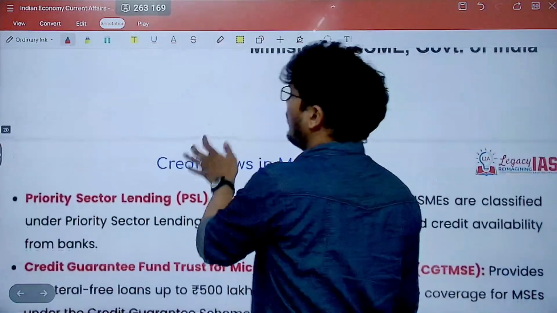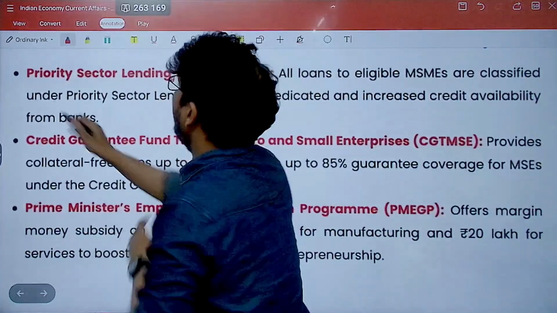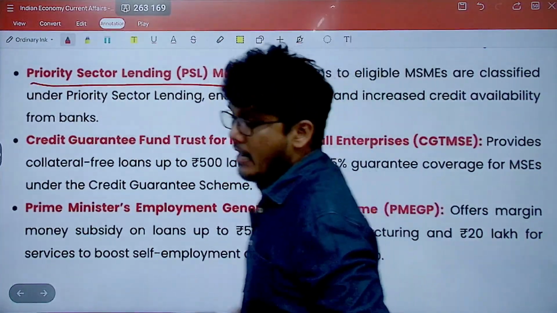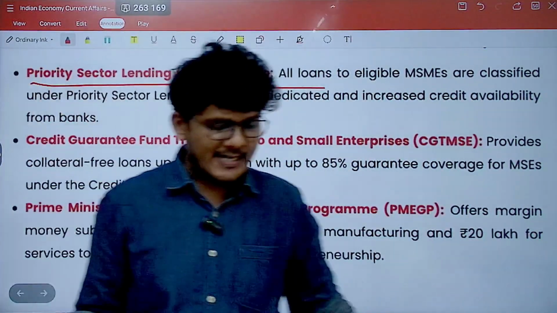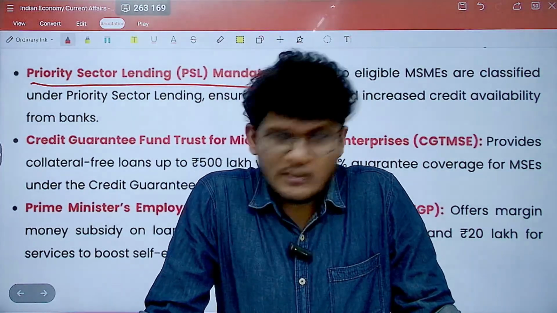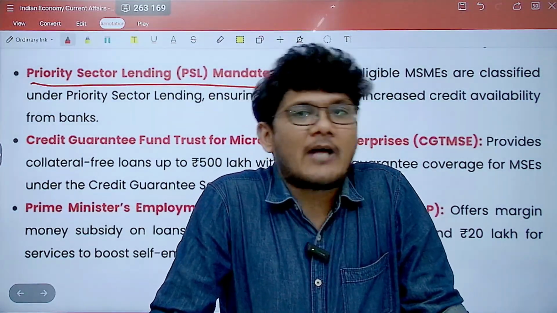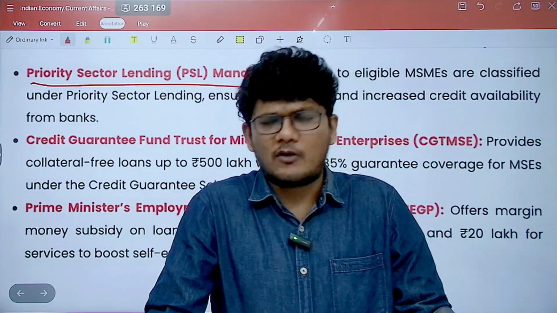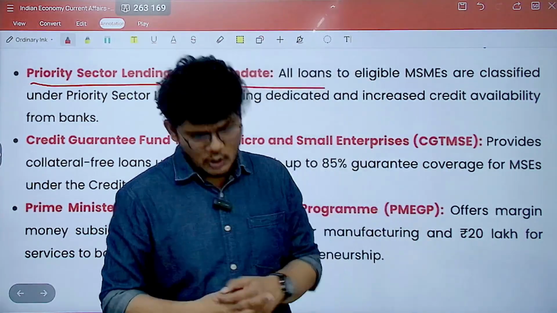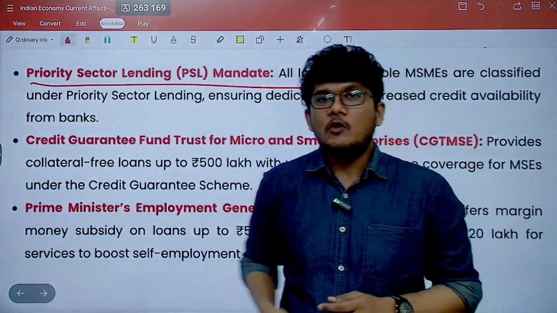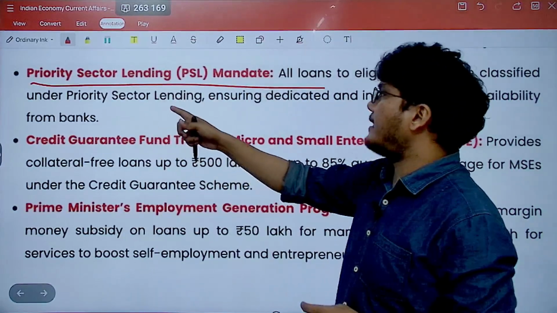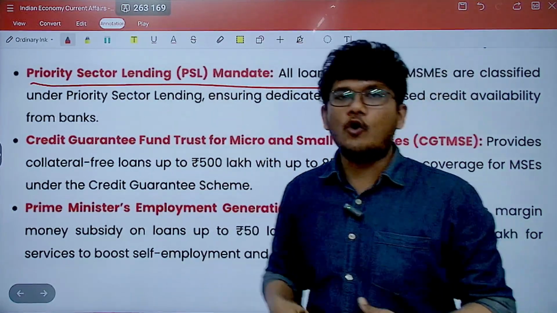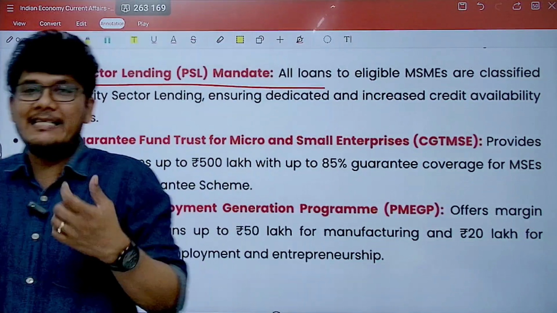So let us see what all the government is doing. Number one, priority sector lending mandate. MSME is one of the priority sectors, right? That means priority sector lending is what the banks are obliged to give a certain percentage of loan only to priority sectors. So MSME is one of the priority sectors, hence it will ensure that they get loans easily.